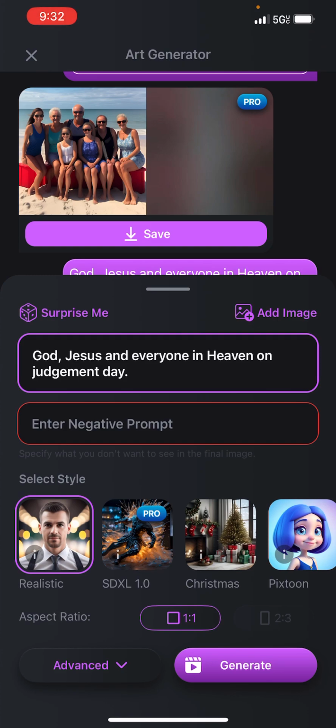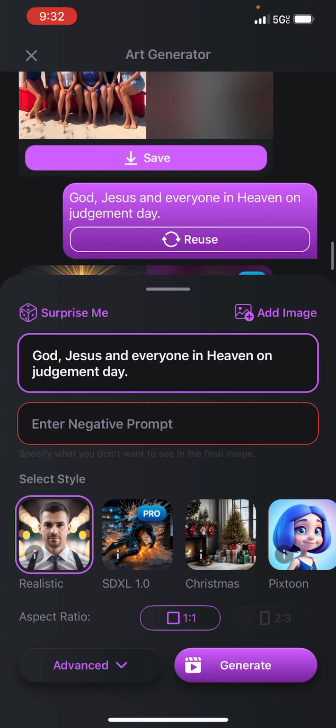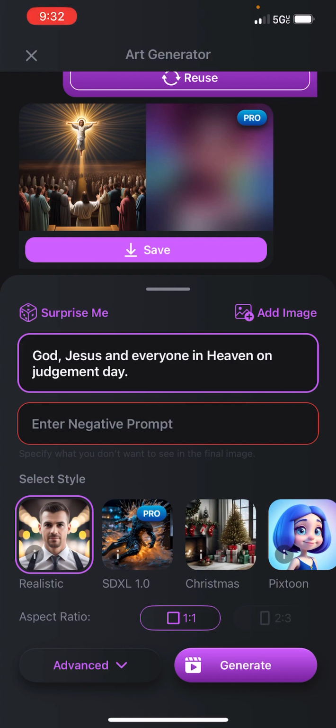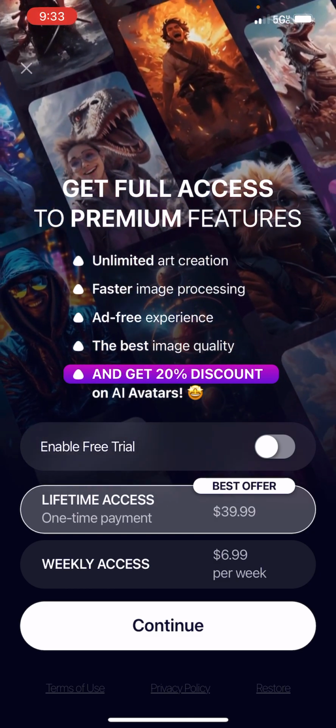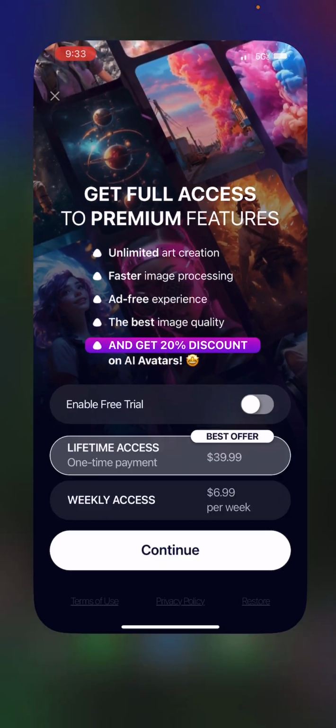Get rid of the... how do you get rid of the little thing that says AI Arta next to it? Pro. I clicked Pro. Oh. I don't know.